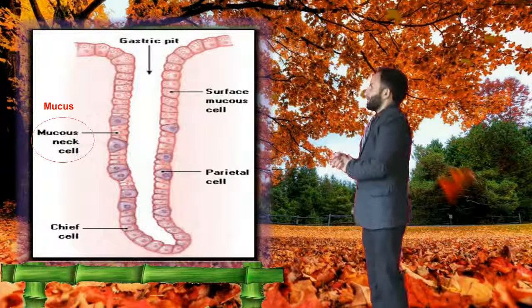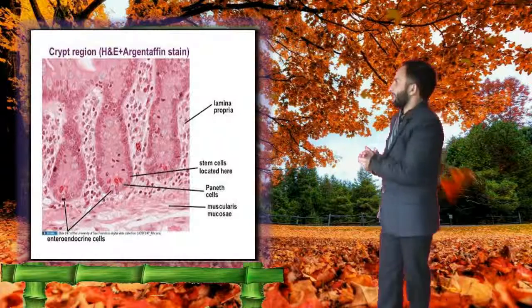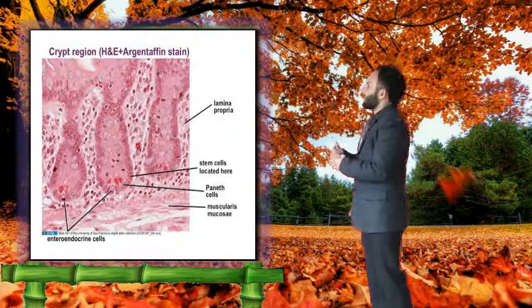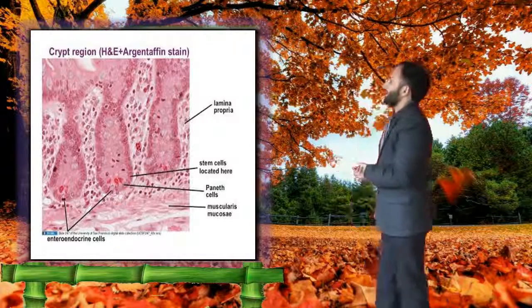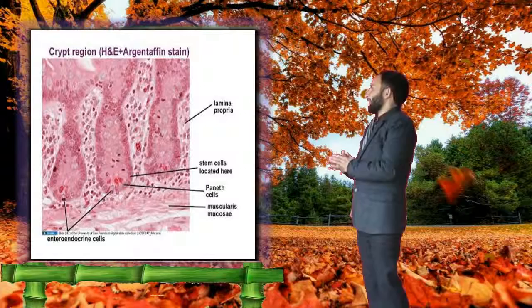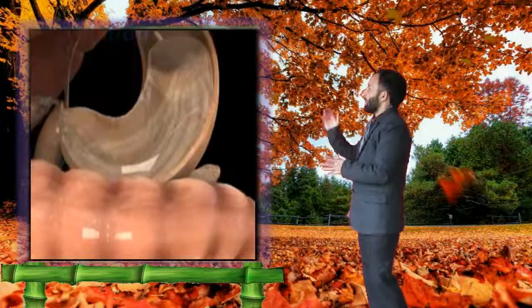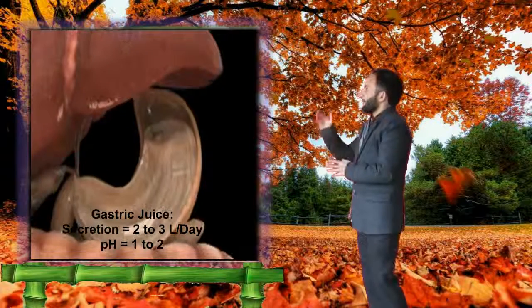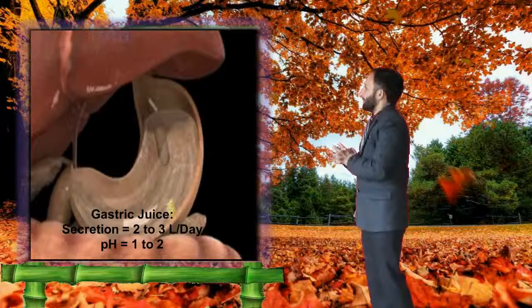In addition to these, another cell type called argentaffin cells secretes a gastric hormone that stimulates the secretion of gastric juice by gastric glands. All these juices collectively form gastric juice. Their daily secretion is 2 to 3 liters per day.